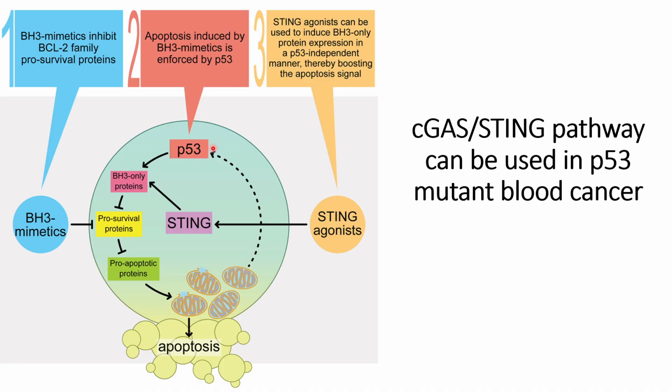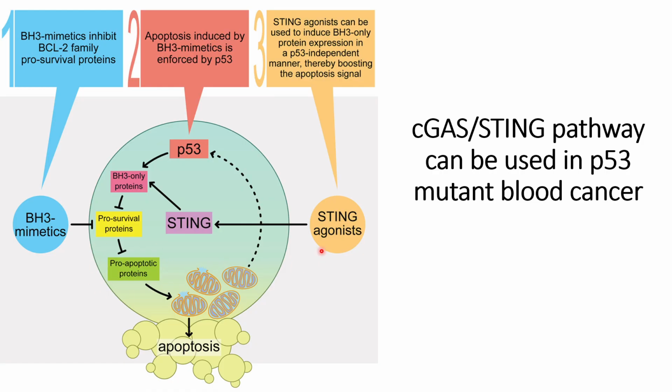Thereafter, the researchers found an alternative to p53: the STING agonist, or the cGAS-STING pathway. If this STING pathway gets activated, its function is to further upregulate these BH3-only proteins. So the BH3-only proteins are upregulated, and it does the same role that is done by p53. That is, it suppresses the pro-survival proteins, the pro-apoptotic proteins go up, and it will trigger apoptosis.